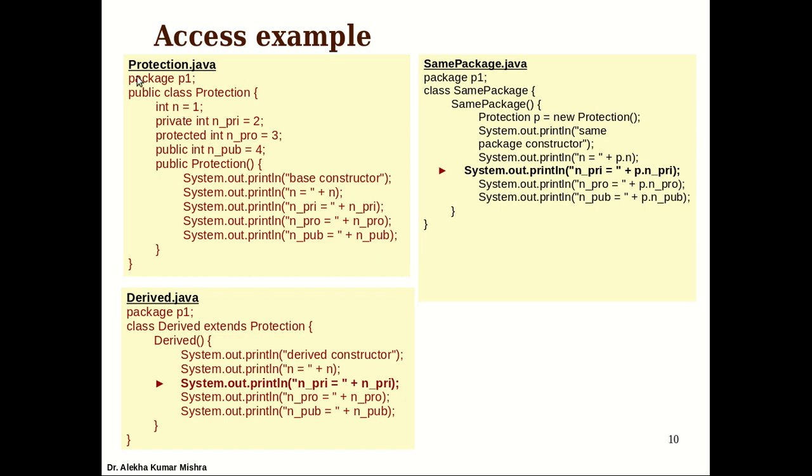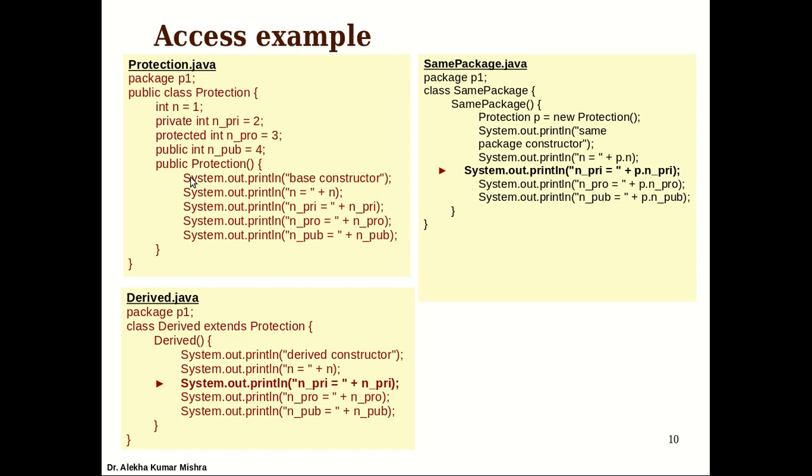First, protection.java defines a class Protection, and there are 4 types of members created: default access, private, protected, and public variables, n, n_pri, n_pro and n_pub.